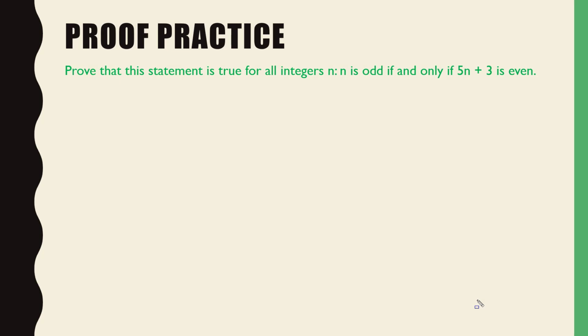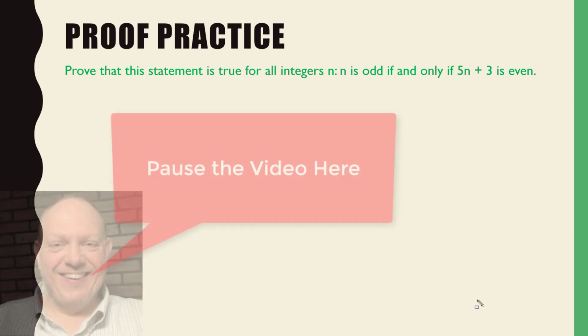Third one. Prove that this statement is true for all integers n: n is odd if and only if 5n plus 3 is even. Again, pause the video, take a minute to try this out yourself.